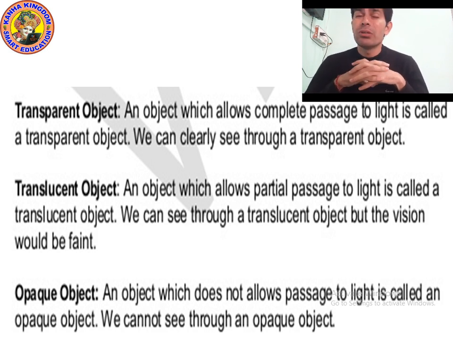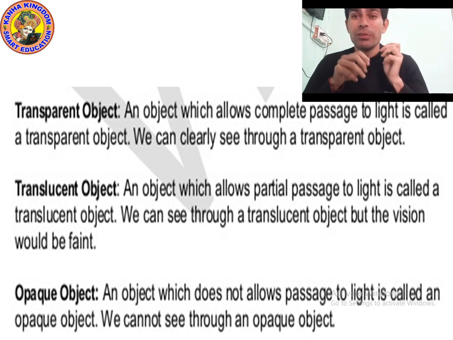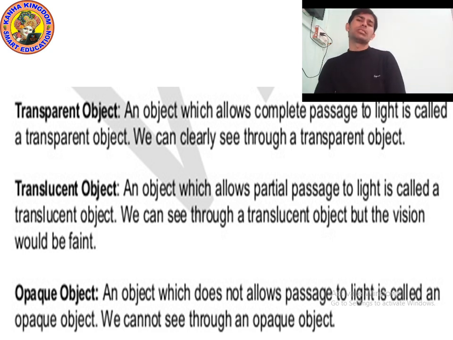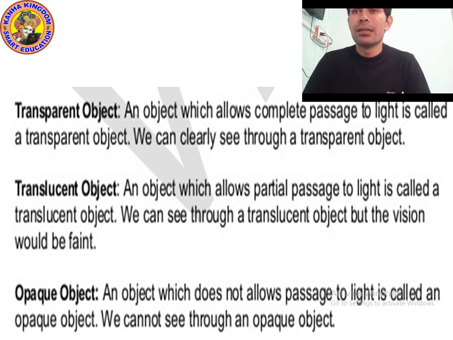So for this, what will you have to take? You will have to take a cylindrical tube which can be easily bent, and you will take a candle. You will light the candle using a matchstick, and then you will try to see the light coming from the flame of the candle using the cylindrical tube, which is actually straight.